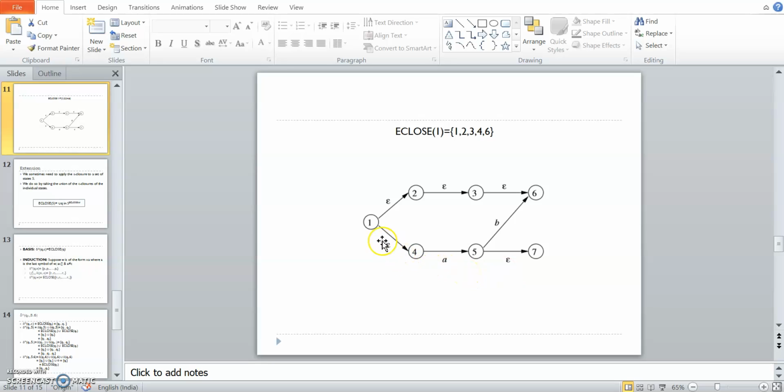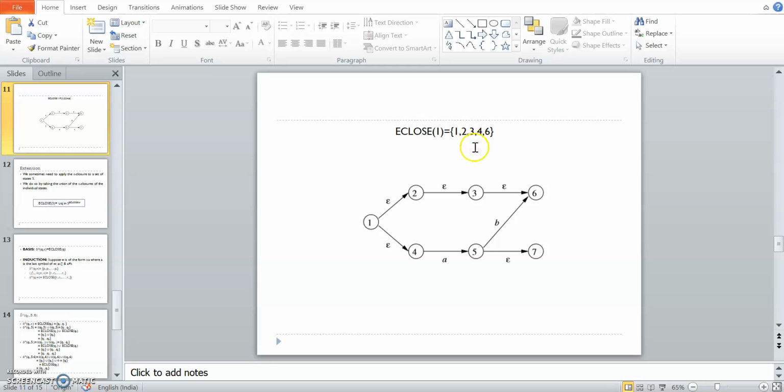That means there exists a path on empty string epsilon. So epsilon closure for 1 is what? Epsilon closure on 1 means I may go to the same state, right? So 1 is there. There is a direct path on epsilon from 1 to 2, so 2 is there. Then there is a path from 1 to 4, so 4 is there.